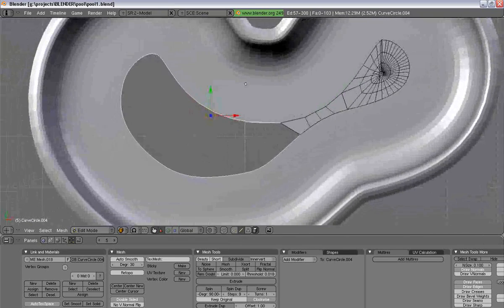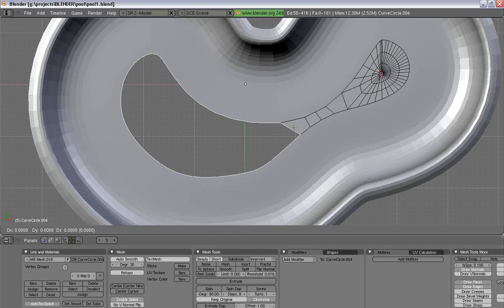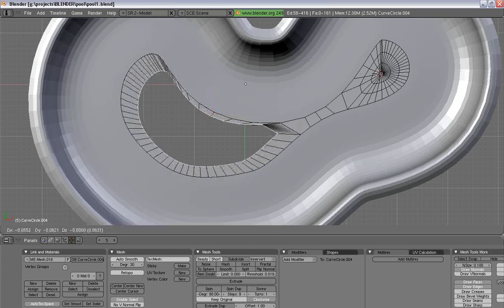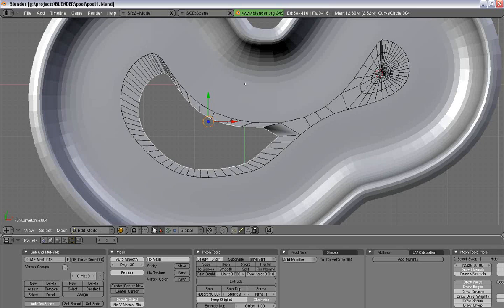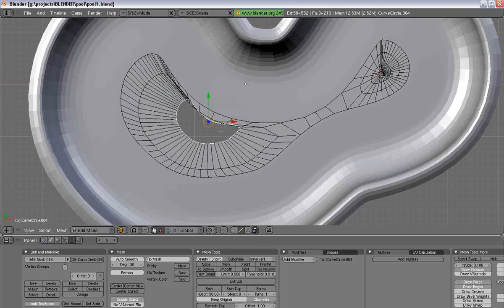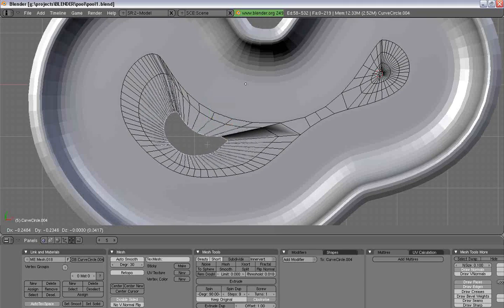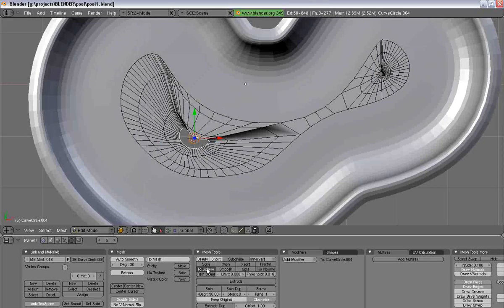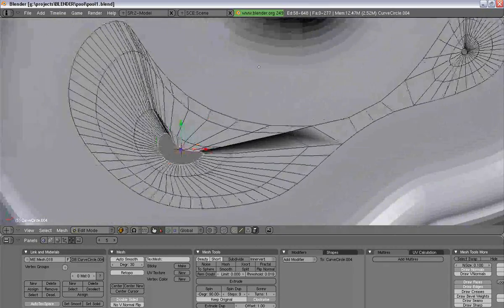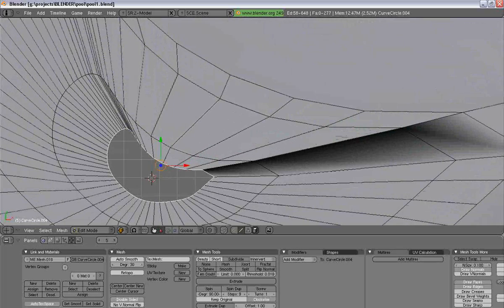We want to select this edge loop, extrude it and scale it in. Extrude it, scale it in. Extrude it, scale it in. To sphere. Put it in the middle.